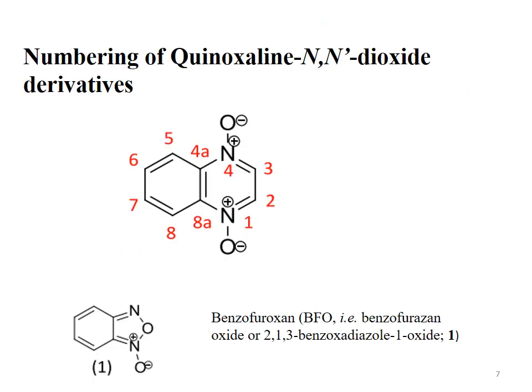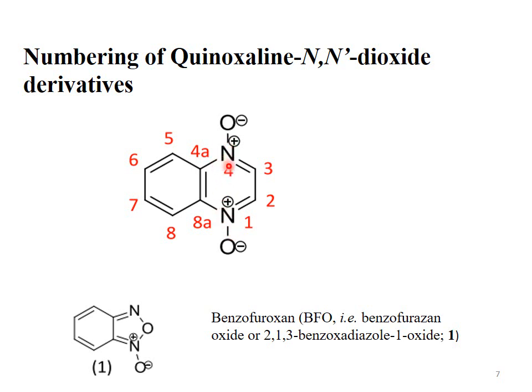Numbering pattern of quinoxaline N,N-dioxide derivative. This is the product of the Beirut reaction. This is the quinoxaline N,N-dioxide system, and this is how the numbering is done for naming it according to the international system. This nitrogen is at number 1, this position 2, and this is position 3, and this is position 4, 5, this is 6, this is 7, and this is 8.